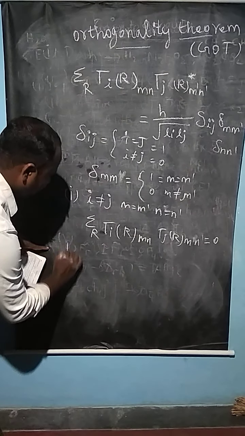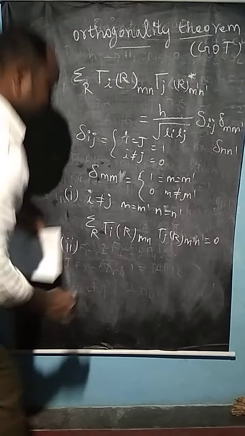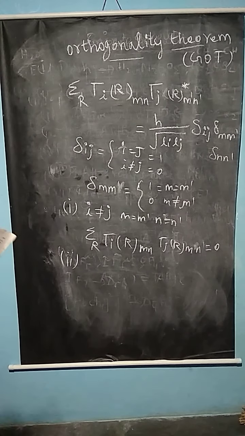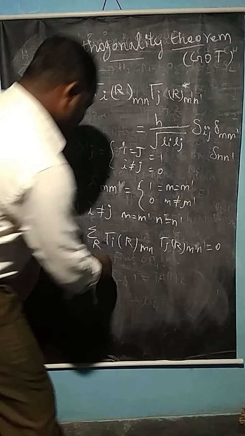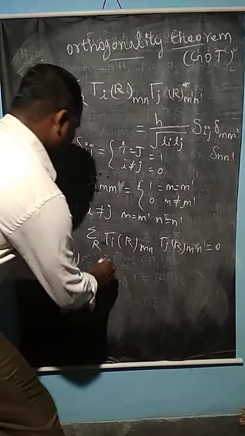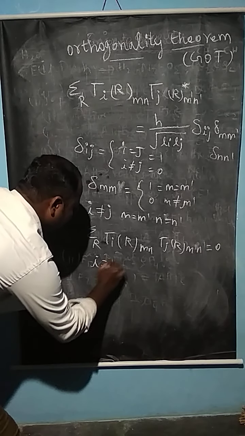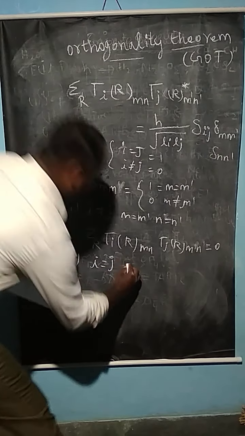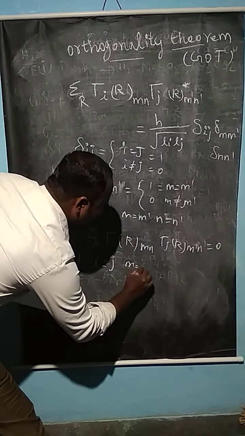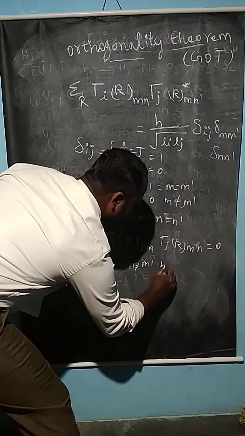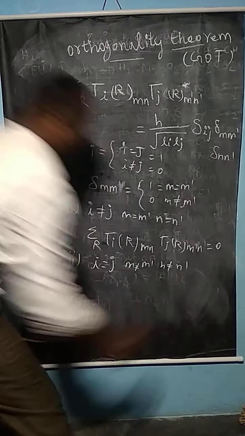Here the second case: I is equal to j, but M is not equal to M dash, and similarly N is not equal to N dash.